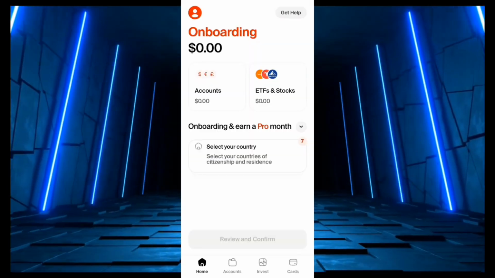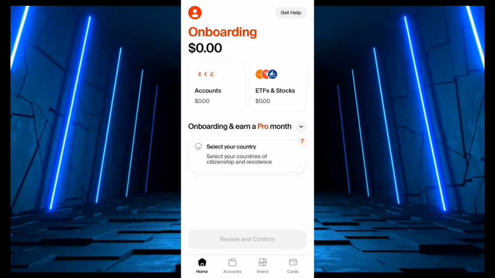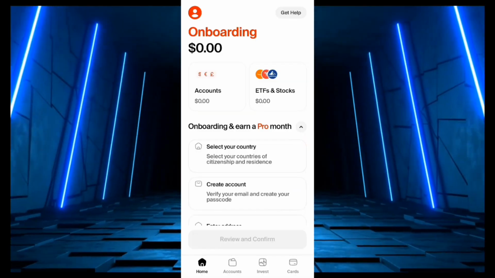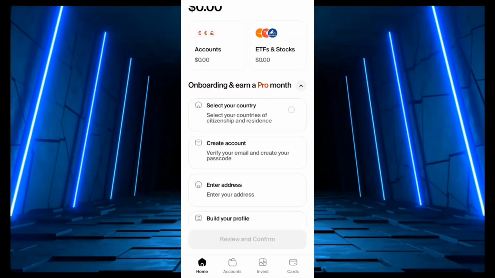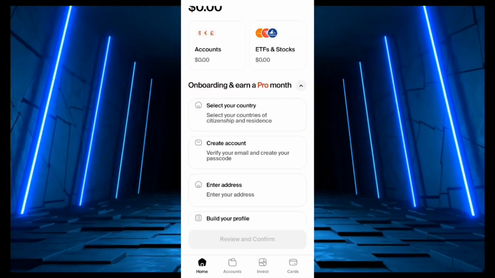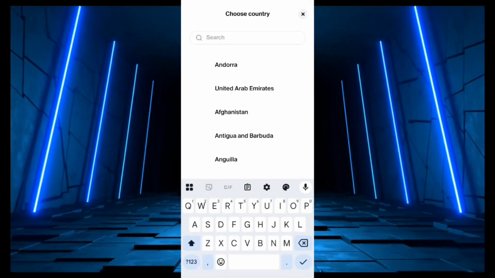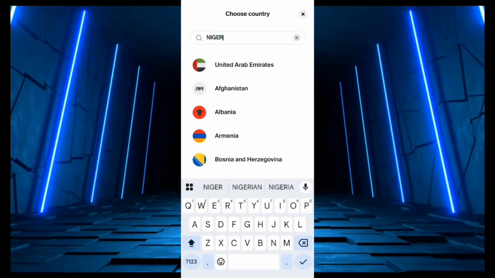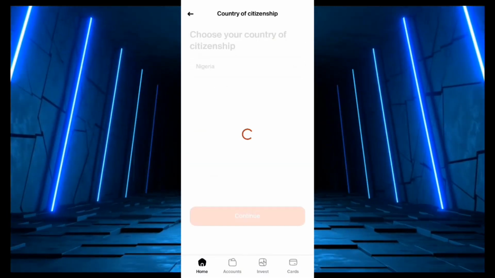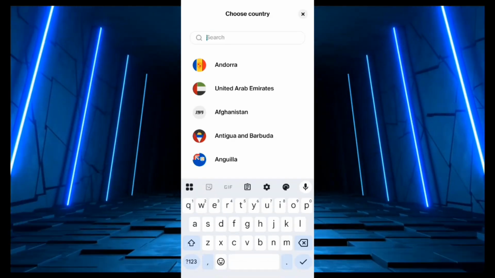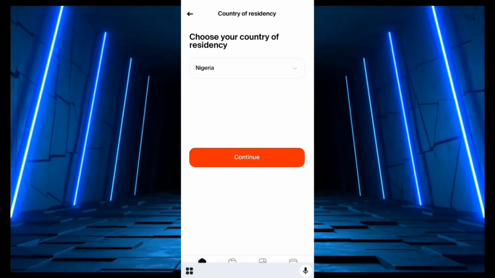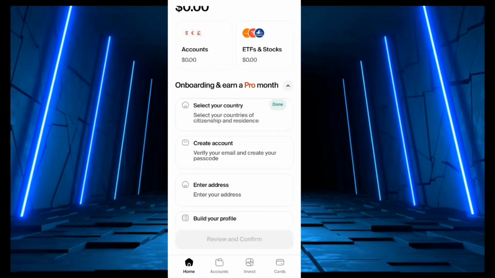All right, so we are here. It is now time for us to onboard properly, and then select your country. So you click here. We are going to be filling out every single piece of information here. Setting up your account on Nsave is pretty simple and straightforward. So here you just open and then select your country of residence. Mine is Nigeria. All right. So you click on continue. Then choose your country of residence. We are still going with Nigeria. Continue. As you can see, we are done with this.